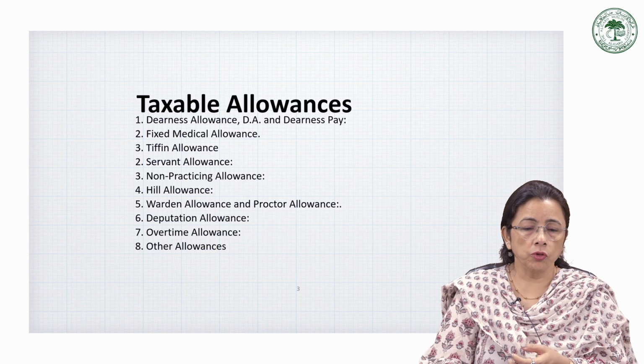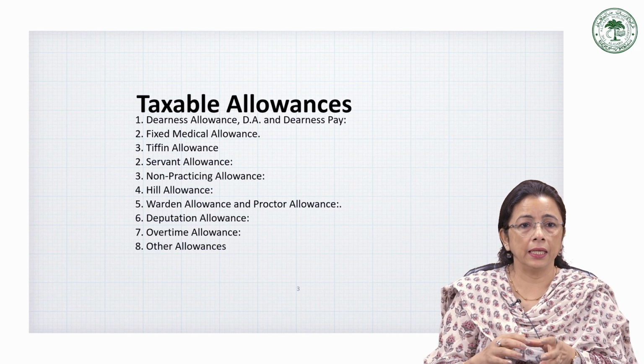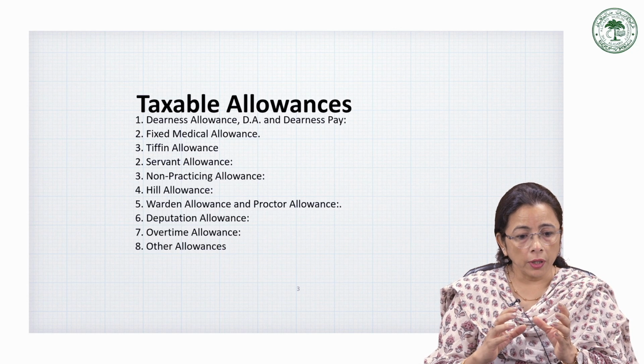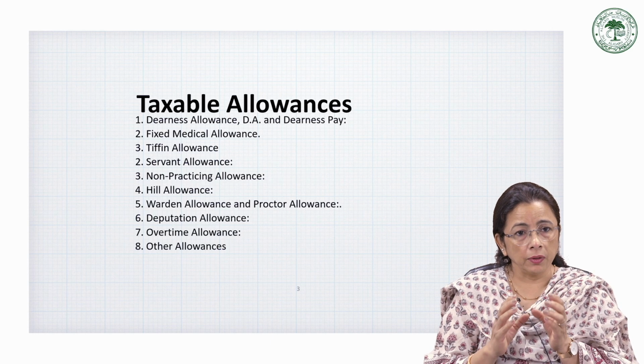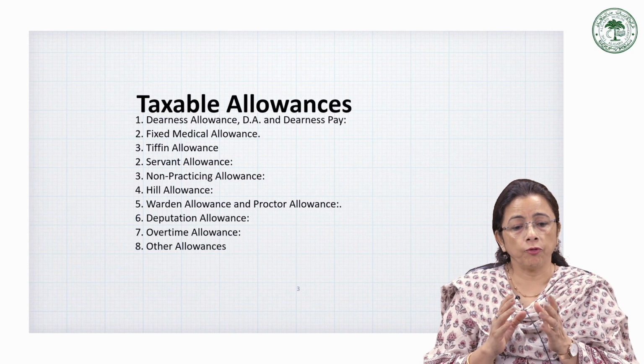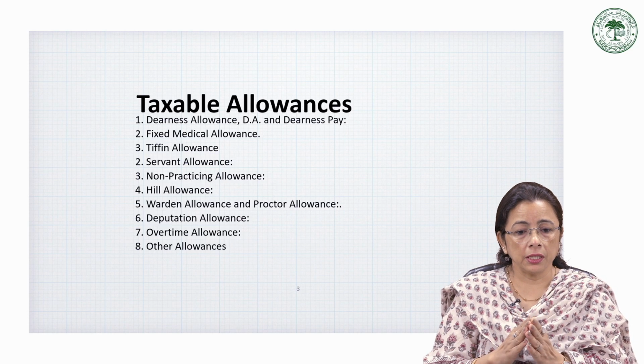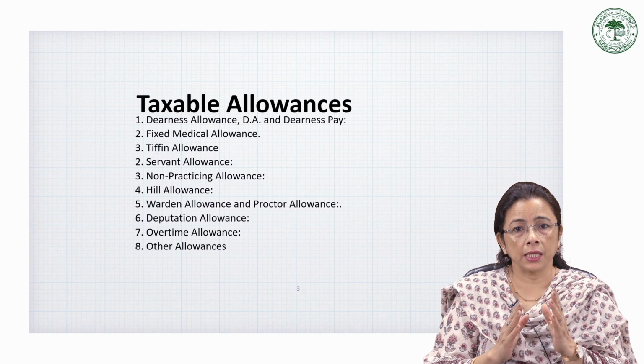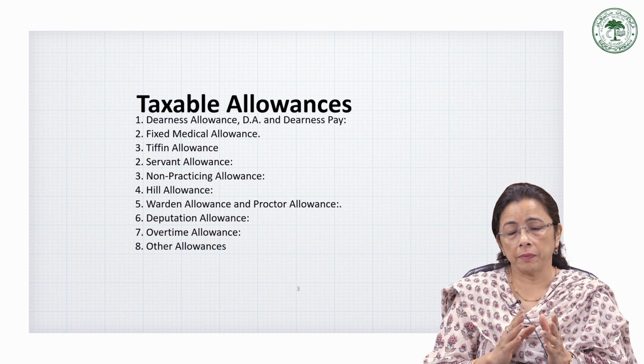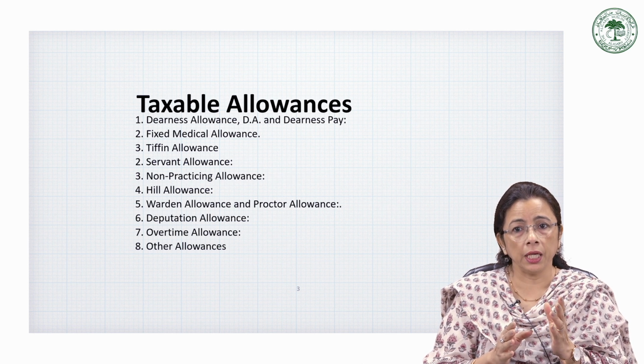Now we come to understand them in detail. What are the variety of allowances that fall under all these three categories? So the first, as we discussed, is taxable allowances. That is, as we said, an additional benefit which is paid by the employer to his employee.